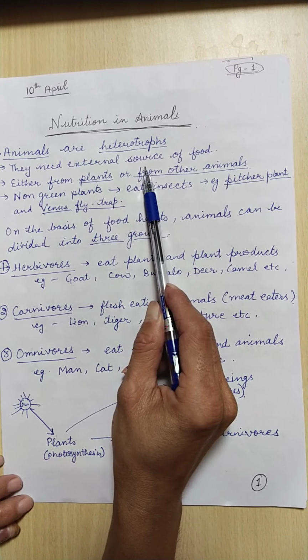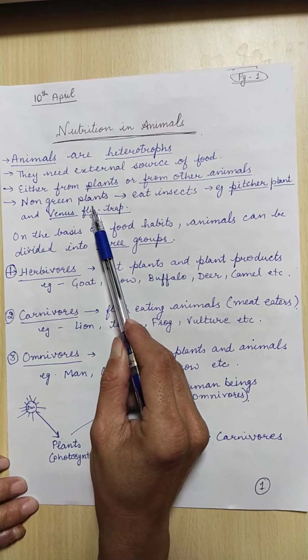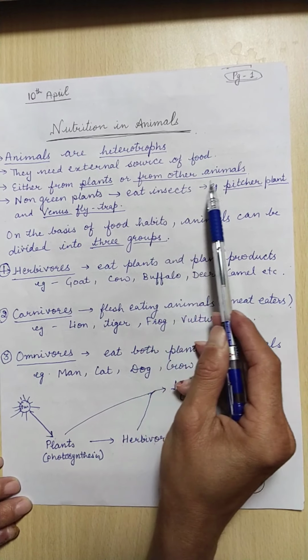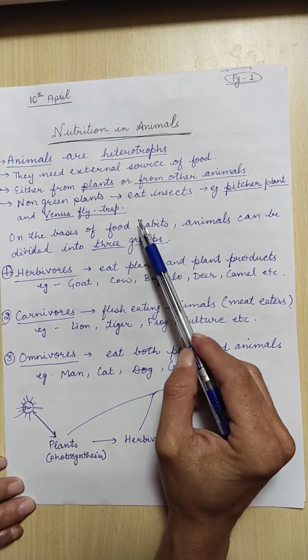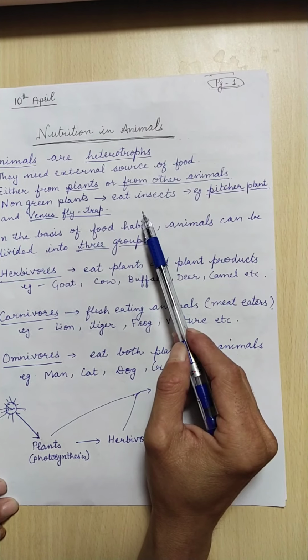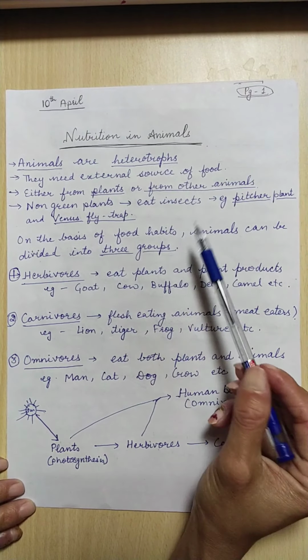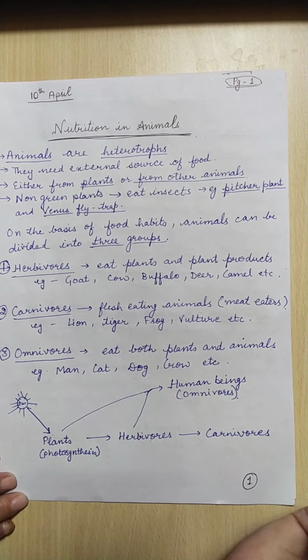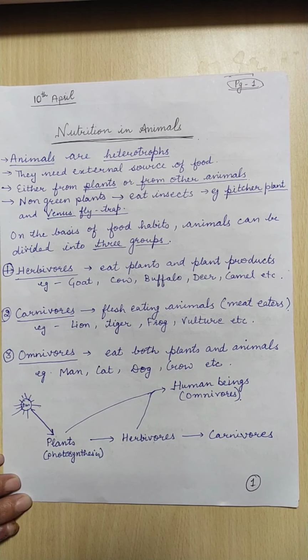Not only animals, there are certain non-green plants also which eat insects. They cannot carry out photosynthesis, but they eat the insects. Example, pitcher plant, Venus flytrap. So, in today's video, we will discuss how nutrition occurs in animals.